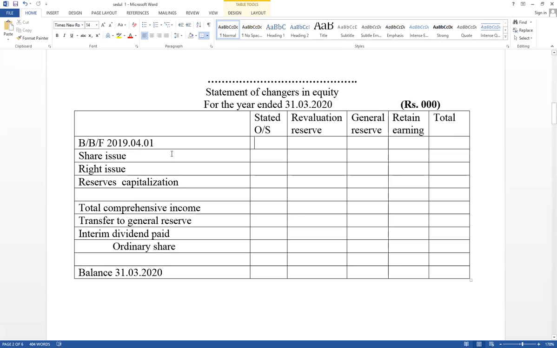Therefore, those are the specific areas we have discussed under company. Those are not available in sole proprietorships and partnerships. Think about income tax. It is available in the income statement. You have to know how to adjust and calculate it, as well as share issues. Share issues can be divided into 3 parts: public issue, which may be an initial public offer, or rights issue, and reserves capitalization.